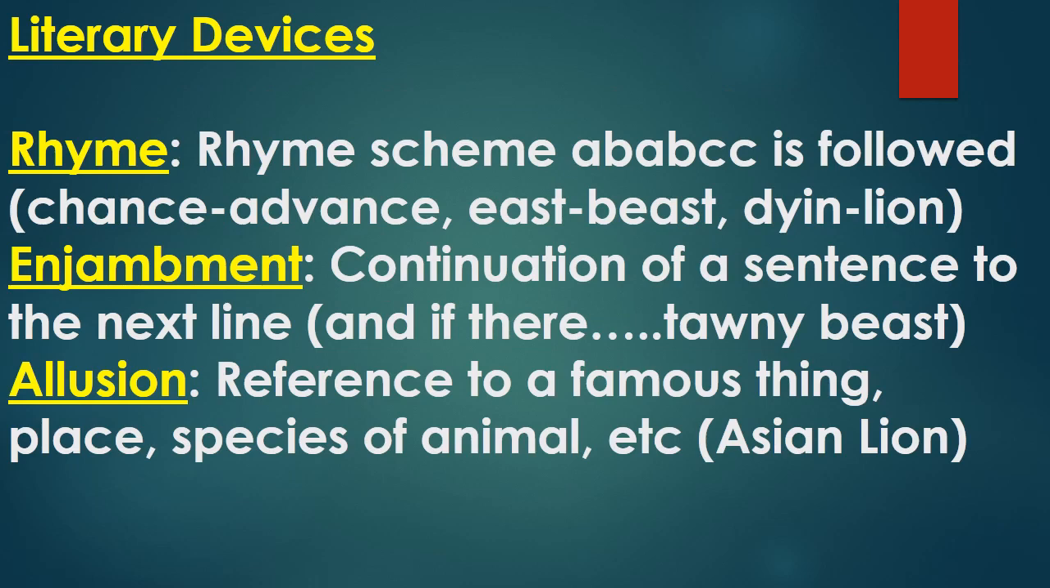Now let us discuss the literary devices which are used in stanza 1. First of all, rhyming scheme. In rhyming scheme, we have A, B, C. This is followed, and these are rhyming words like chance, advance, east, beast, dine, line. Here, dine does not rhyme with line.